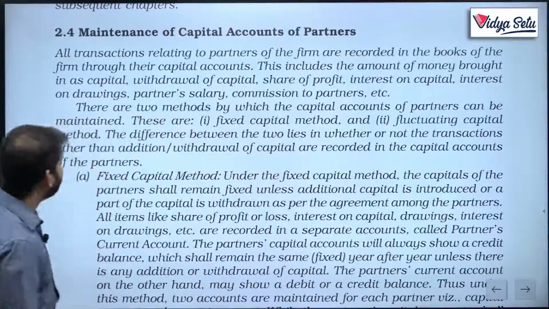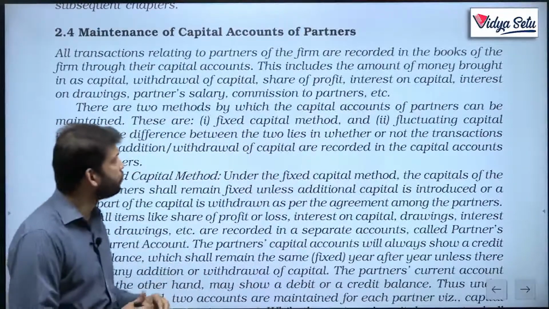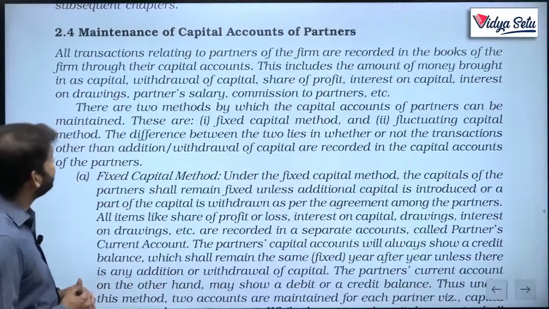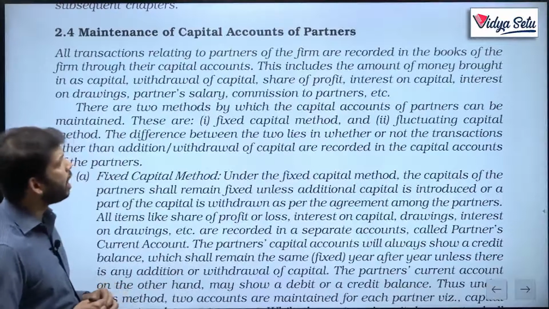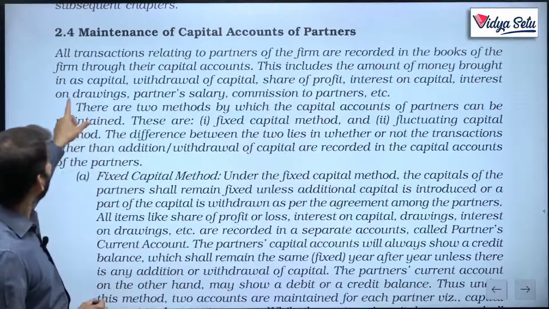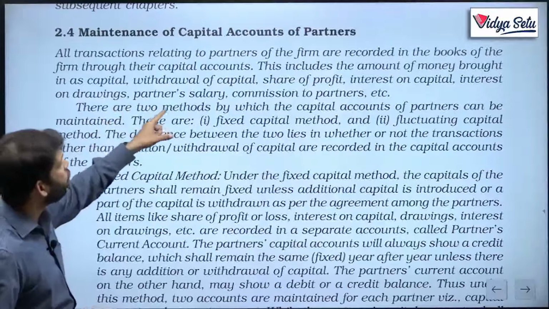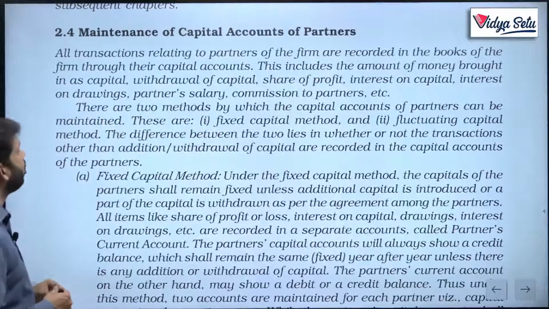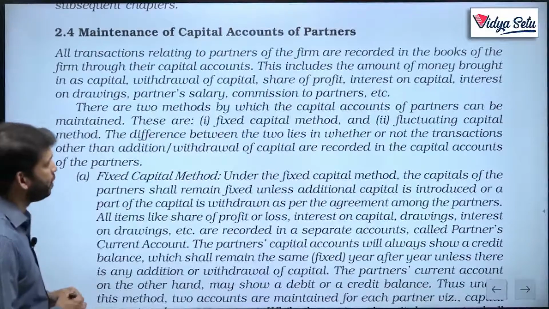So all transactions relating to partners of the firm are recorded in the books of the firm through their capital accounts. This includes the amount of money brought in as capital, withdrawal of capital, share of profits, interest on capital, interest on drawings, partners' salary, commission to partners, etc.